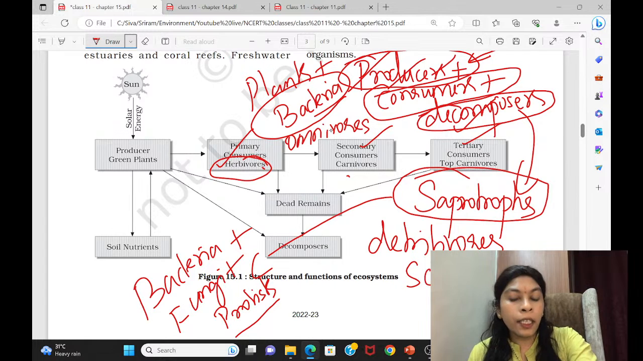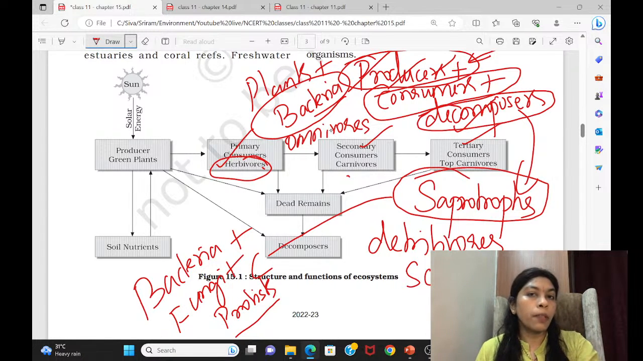But animals and plants cannot act as decomposers. They can be either detritivores or scavengers. They cannot be decomposers. Keep that in mind. Only these three can be decomposers. This is the way you have to connect and learn. Questions are coming in that pattern only. If you go through the old question papers, a lot of questions are targeted from this area.